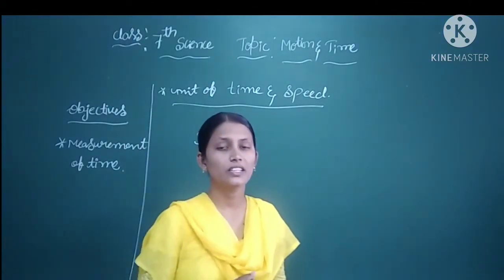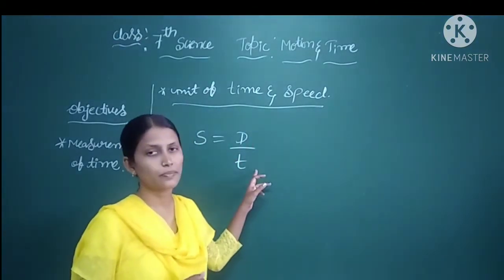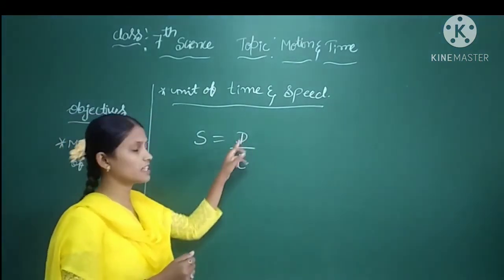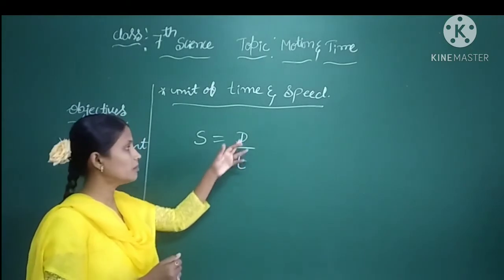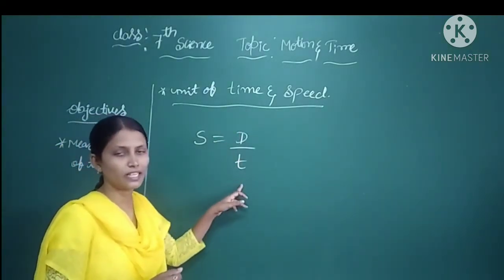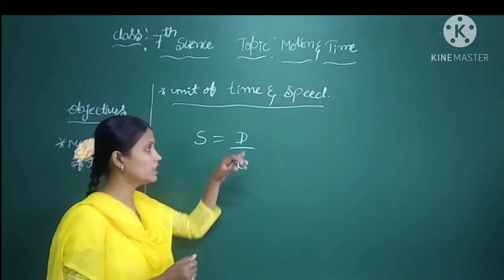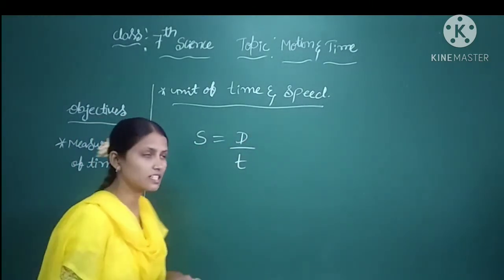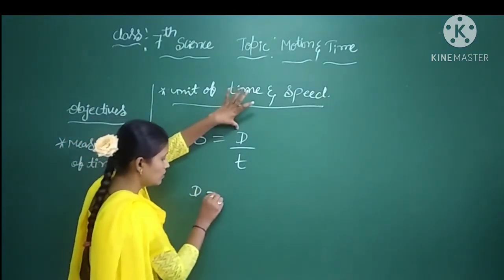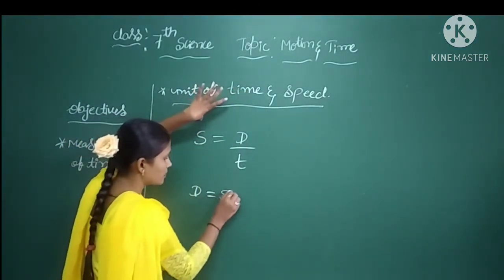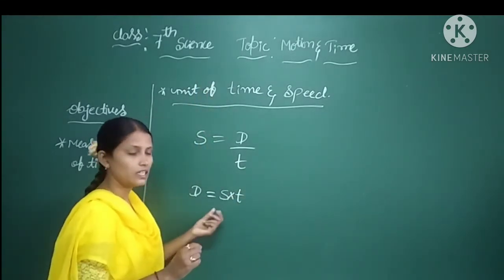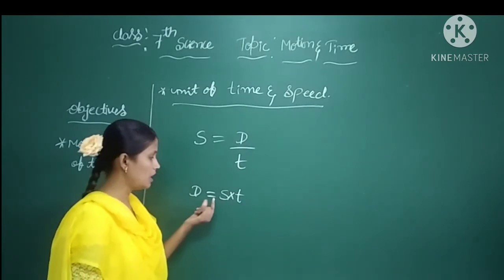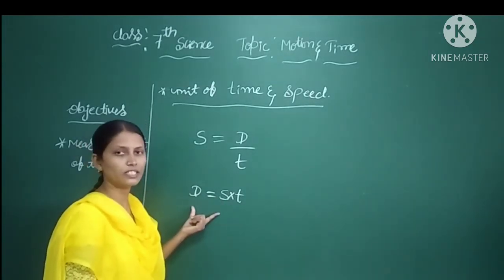My dear children, these are a few formulas related to speed. Suppose they have asked for the speed, and they have given distance and time. We can easily find it using the formula speed is equal to distance by time. Suppose they have given speed and time, and you have to find the distance. Then by using this formula, we can find the distance.